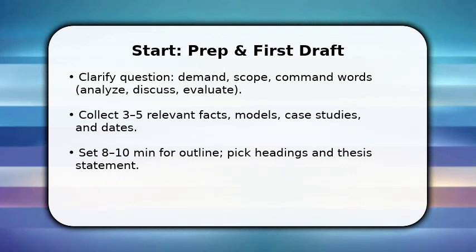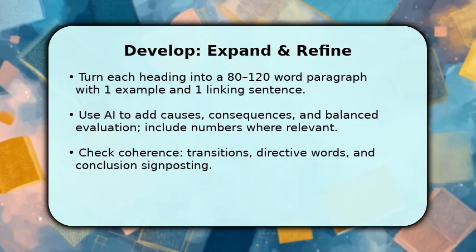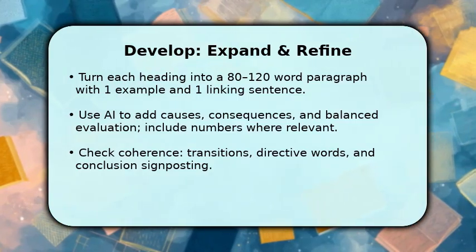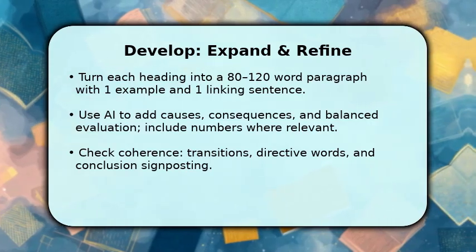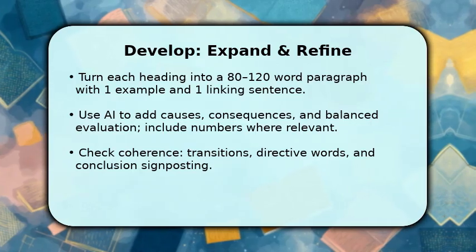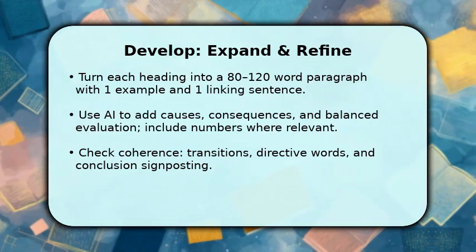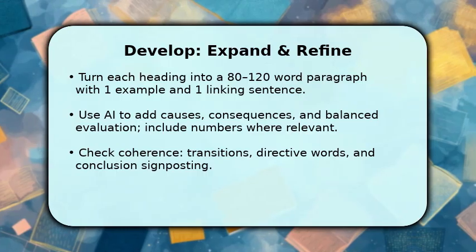Now expand each heading into focused paragraphs. Ask the AI to write 80-120-word paragraphs that include one concrete example, one cause or consequence, and a linking sentence to the next point. While doing that, prompt the model for balanced evaluation, advantages, limitations, and at least one statistic